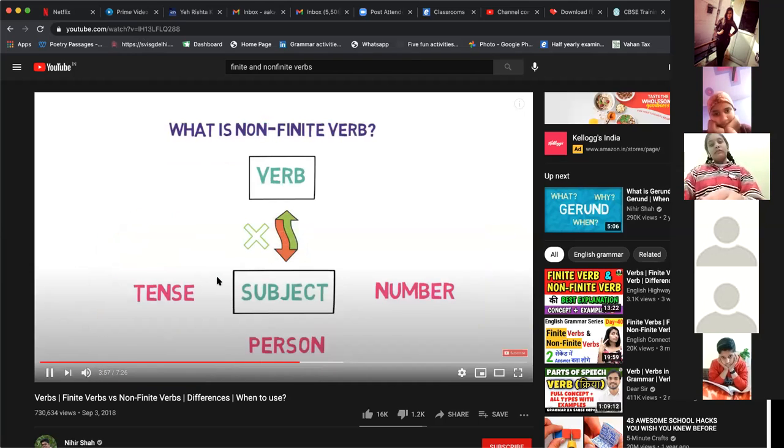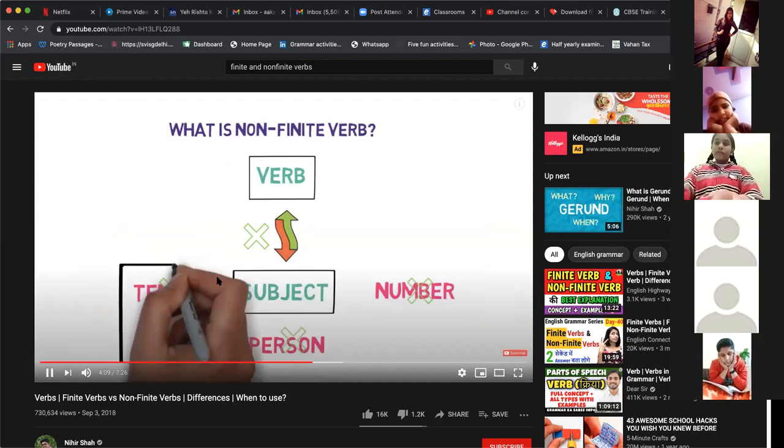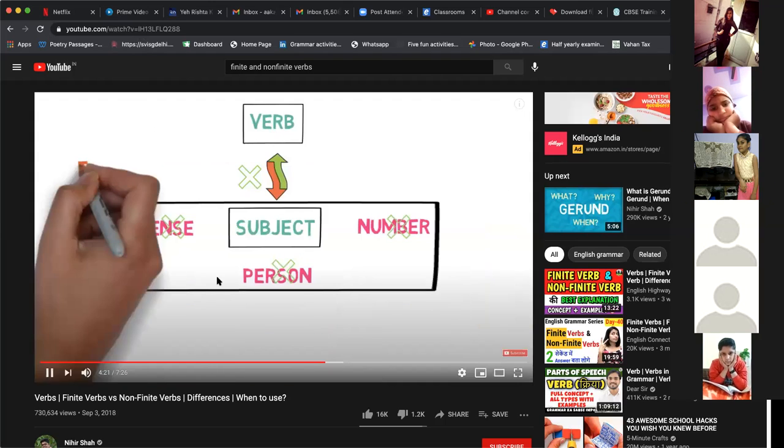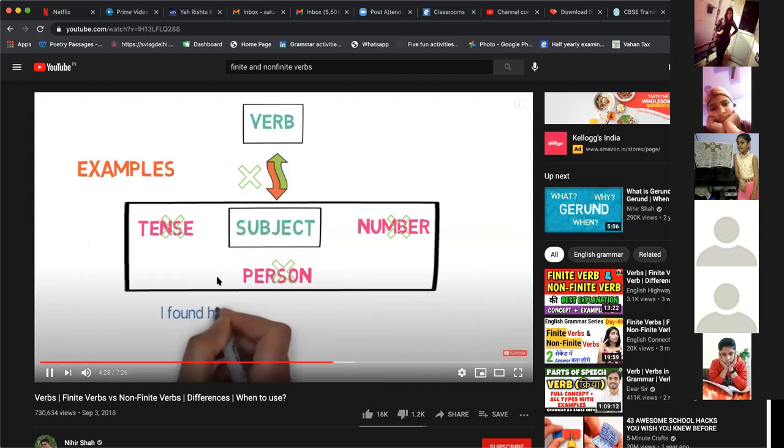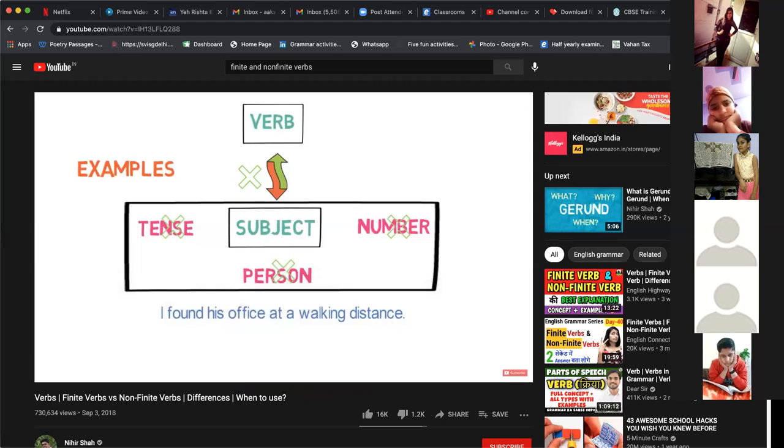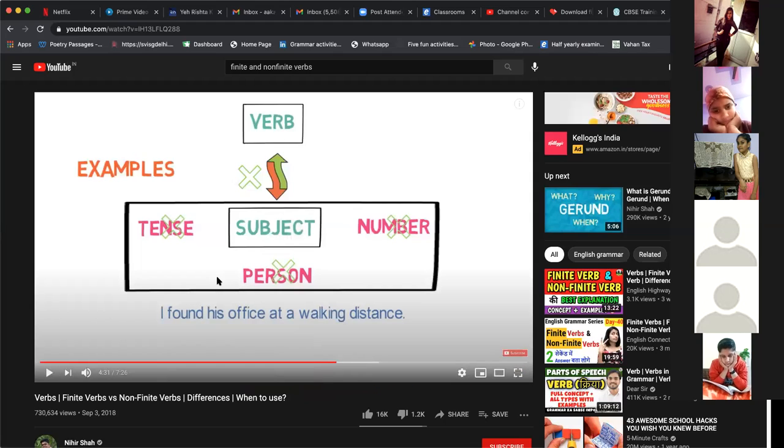Non-finite verbs are not limited or changed by any aspect in the sentence. First, let's understand it. I found his office at a walking distance. Here, what will be the non-finite in this sentence? With your understanding, anyone? I found his office at a walking distance. Vanshika?